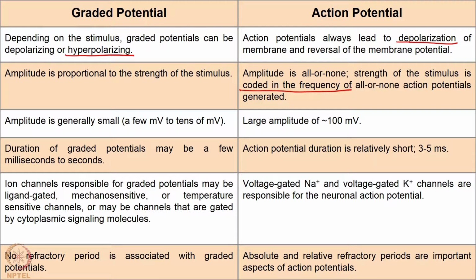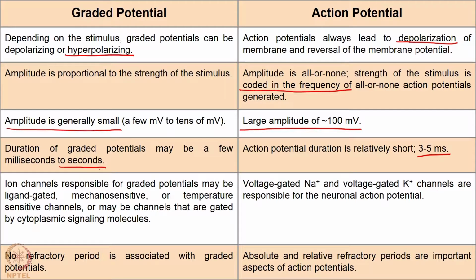And in general, the amplitude of the action potential is relatively large, whereas the amplitude of the graded potential is relatively small, right. And the duration of action potential is relatively short. For a brief amount of time it happens, whereas graded potentials can remain at a relatively low value for a long period of time. Sometimes the duration may be as long as some seconds, right.